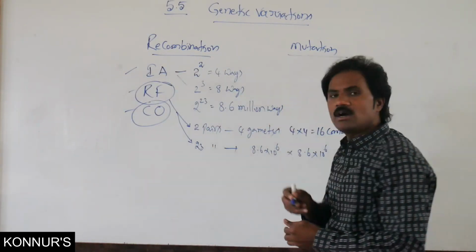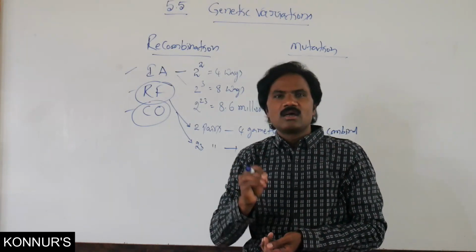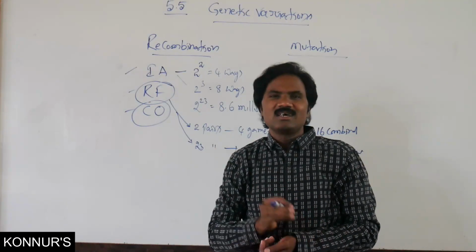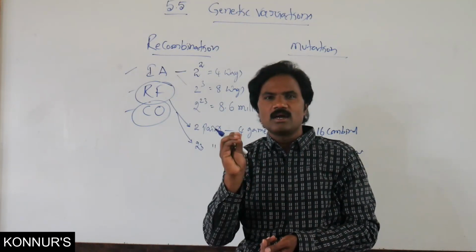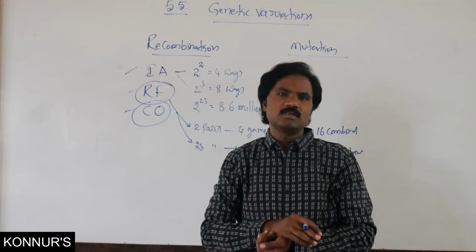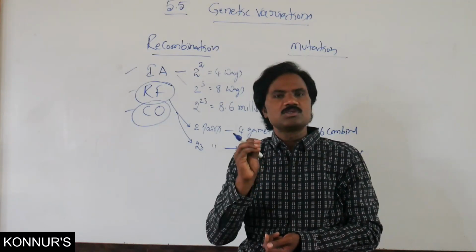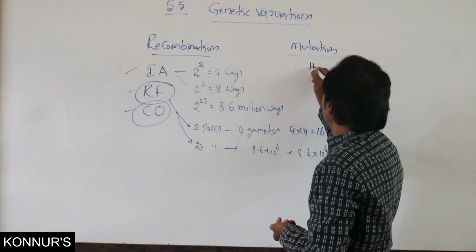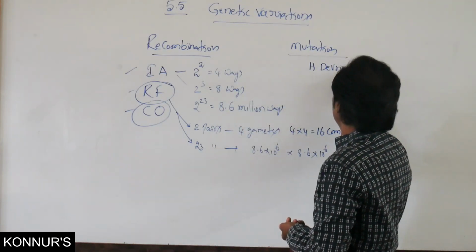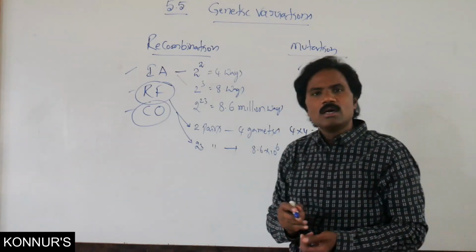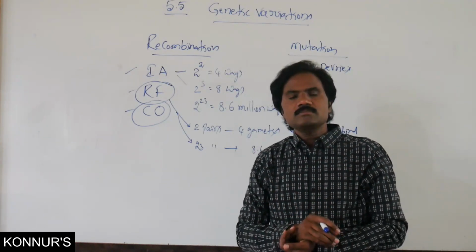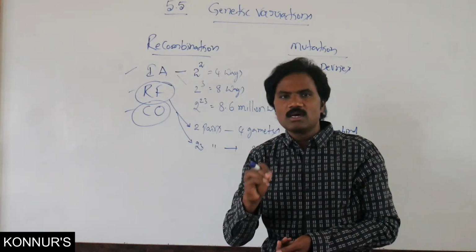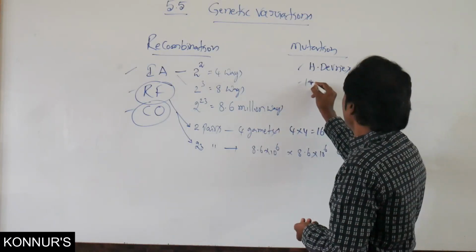Then another one, mutation. In mutation, as you already know, there is sudden inheritance, that is discontinuous variations. Who is the scientist who coined the word mutation? Hugo De Vries. He explained it. He took one particular plant, Oenothera lamarckiana, in 1901.